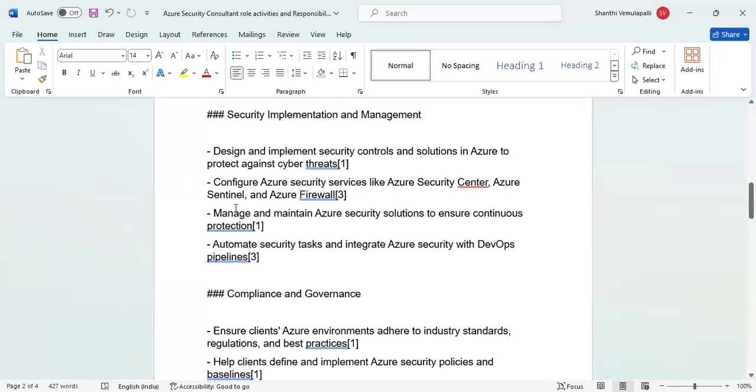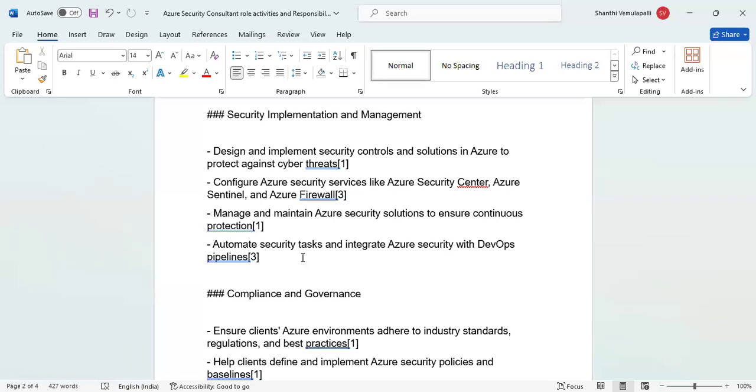Okay, right. Next one is manage and maintain Azure security solutions to ensure continuous protection. Through CSPM, continuous protection can be there. Then automate security tasks and integrate Azure security with the DevOps pipelines. Why is it required? Because deployments will happen, and in each deployment they might introduce new modules within the application to be accessed by the users.